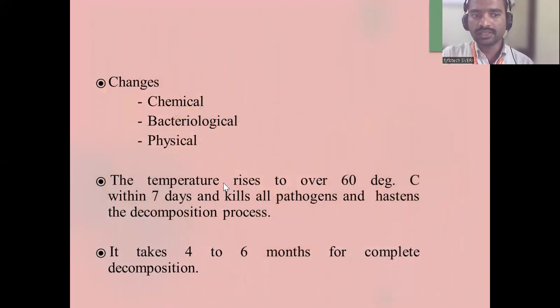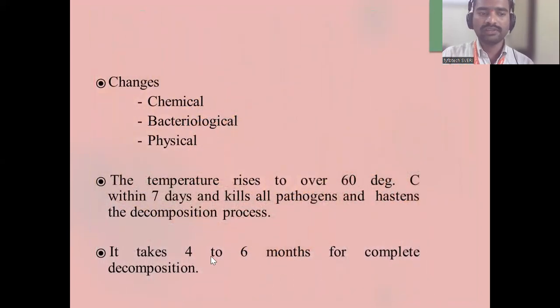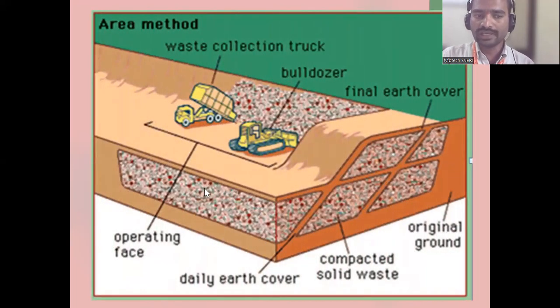So whatever pathogenic material is there will be killed, and decomposition will start. It will take 4 to 6 months for complete decomposition.